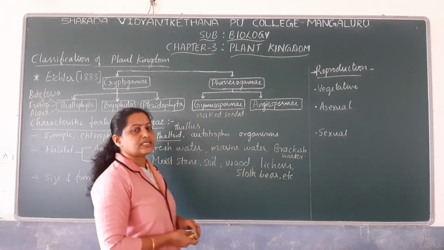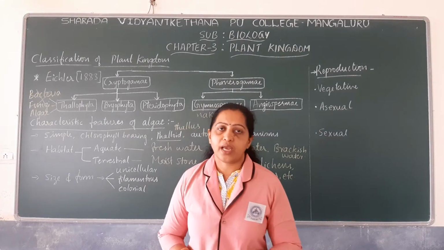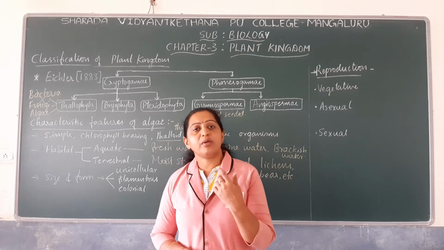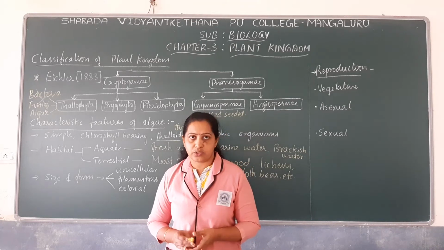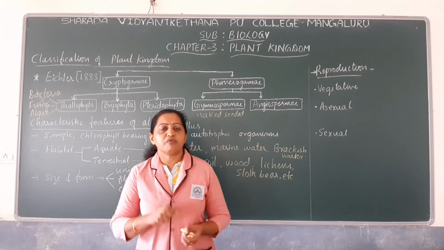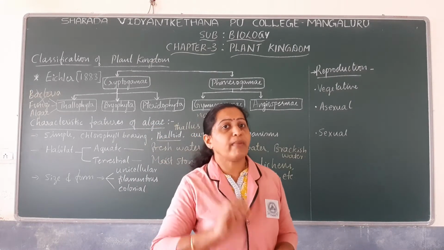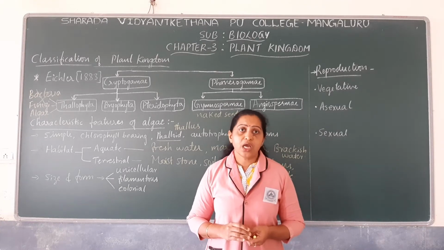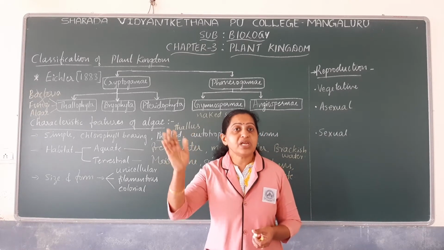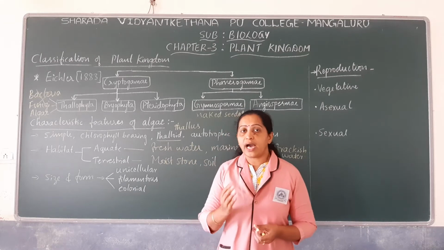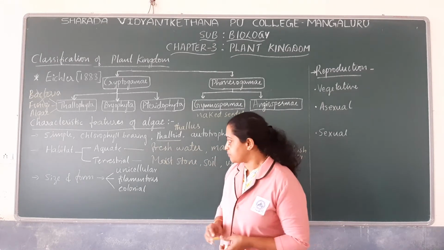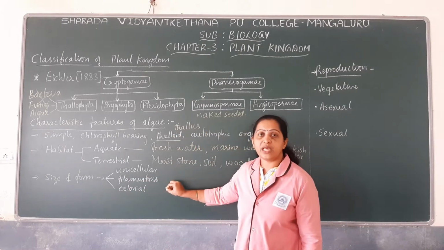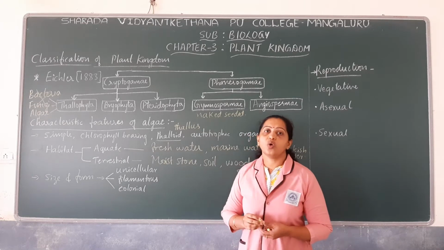So now let us discuss about the size and form of algae. Algae vary in size greatly. They may be very small or they may be huge or massive structures. There are certain algae which are microscopic, and there are certain algae which are giant, which may grow up to around 70 meters height. So form of algae. Algae may be unicellular, they may be filamentous or they may be colonial.